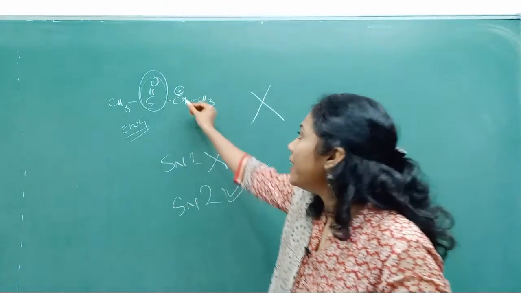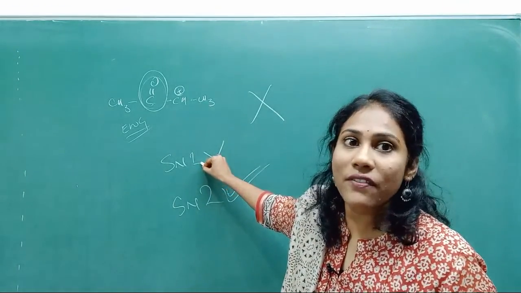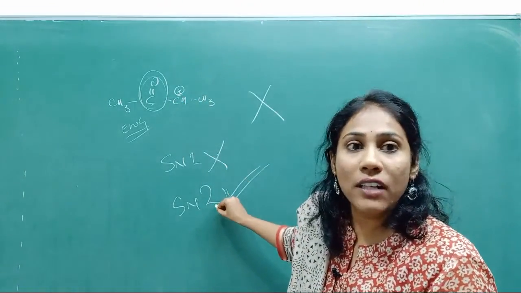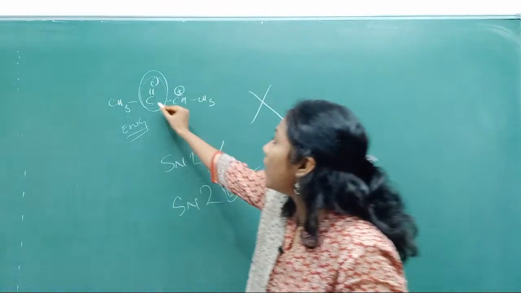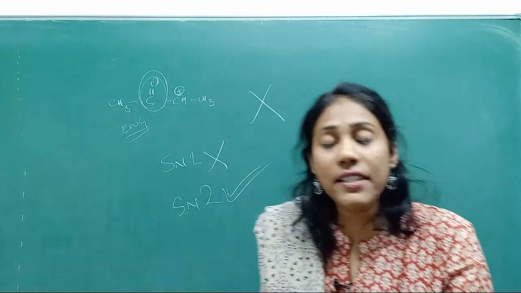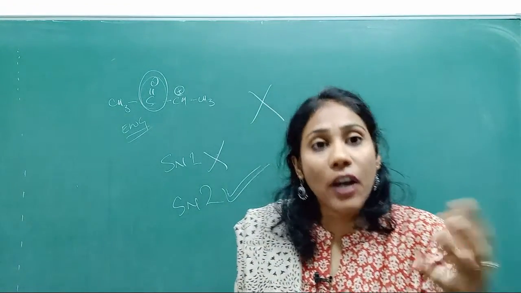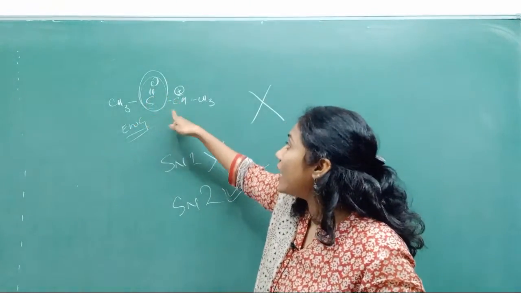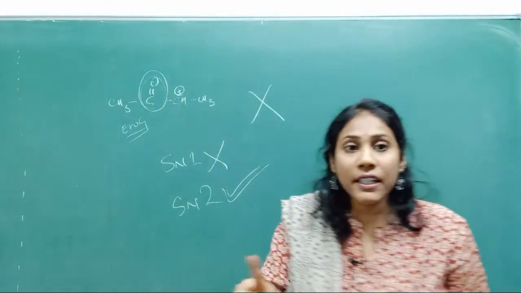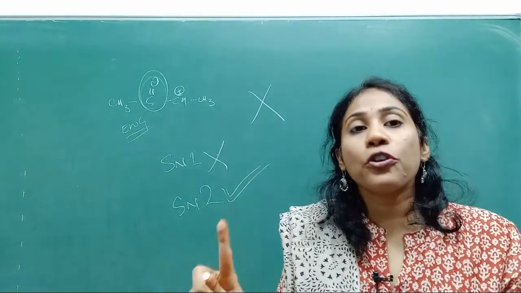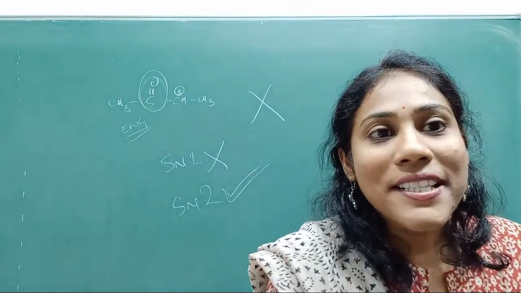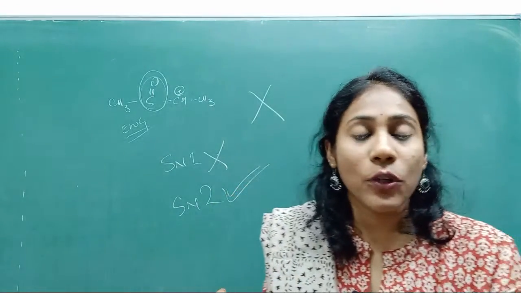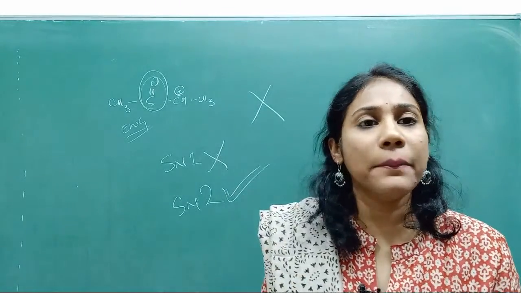So that is why definitely it will not proceed through SN1. The better option is SN2. It will undergo nucleophilic substitution, but always through SN2, because this is an electron withdrawing group. So always you have to check whether there are electron withdrawing groups or not. If there is an electron withdrawing group immediately next to the carbon that is bearing the halogen, then definitely don't go for SN1. You should go for SN2. Clear? Fine. So this is one more important concept, guys. This is all about SN1, SN2. These comparative questions are very, very common in the examination.